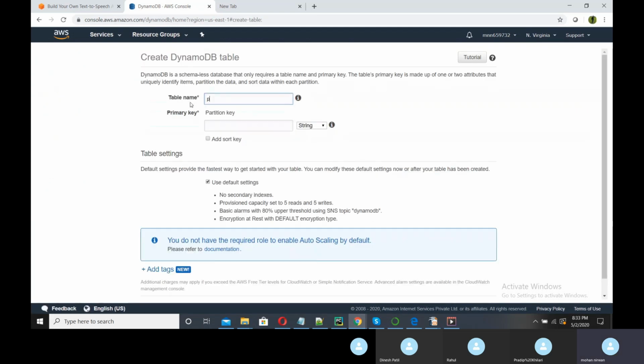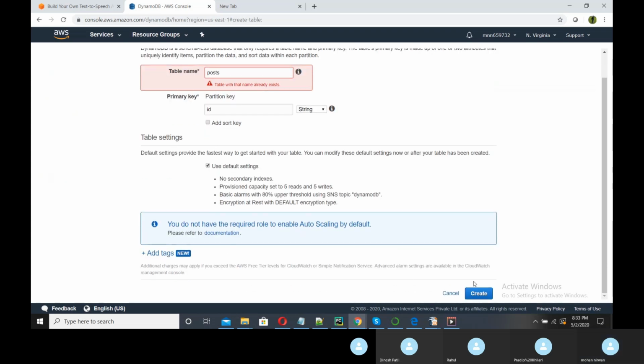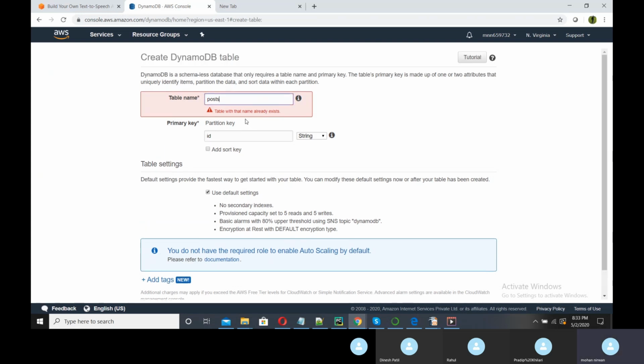You just need to give the name, post, and the primary key, that is ID, and click on create.